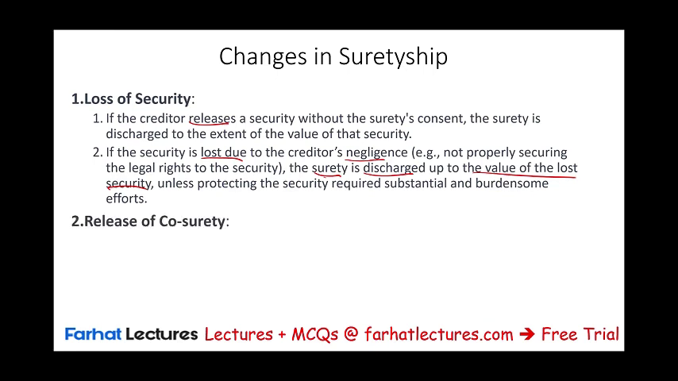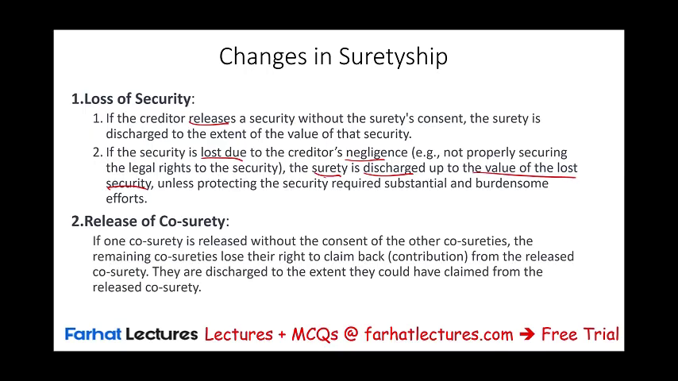What about the release of a co-surety? Because remember, we could have more than one surety. We could have a co-surety as well. If one of them is released without the consent of the other ones, the remaining co-sureties lose the right to claim back from the released co-surety, of course, because they're released. They are also discharged to the extent they could have claimed from the released co-surety. So since they cannot ask them for contribution later on, they will be released from covering that part of the debt as well.